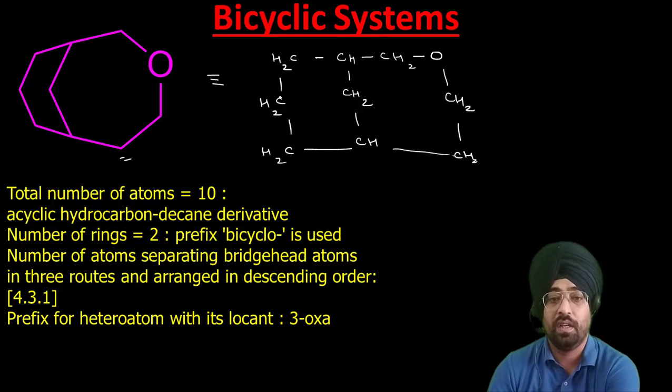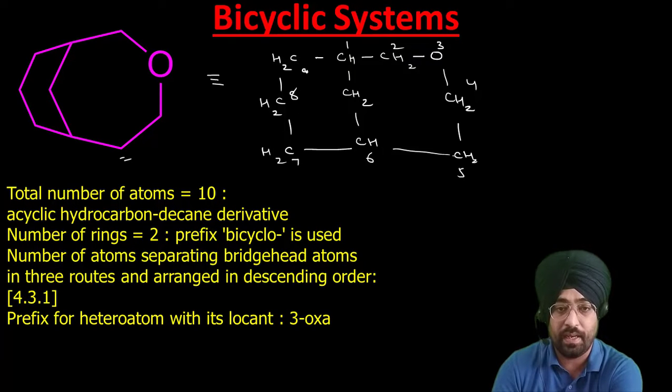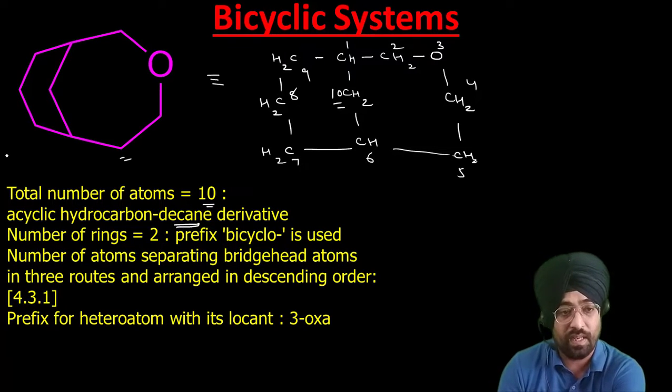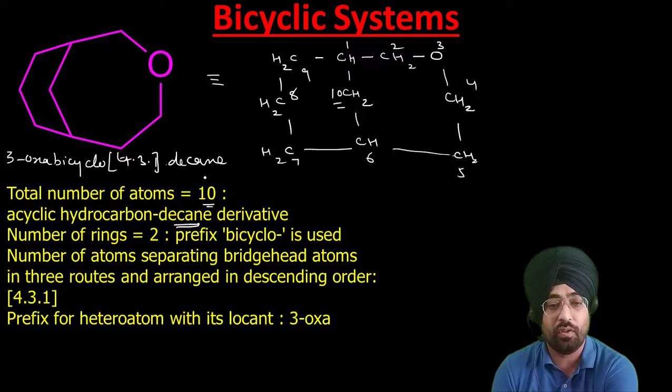Numbering starts from the bridgehead atom: 1 2 3 4 5 6 7 8 9 and 10. Now you can see the total number of atoms is 10. So that's why its name is decane. So its name is, as we have written many times, 3-oxabicyclo[4.3.1]decane. Okay, now why decane? Because it has 10 atoms.